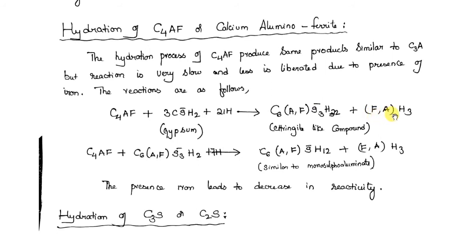Plus Fe2O3, Al2O3 plus H2O, you are going to get some compound here. And again, this reaction is not going to remain this way. This compound again reacts with C4AF, and again it forms a compound which is similar to monosulfoaluminate.